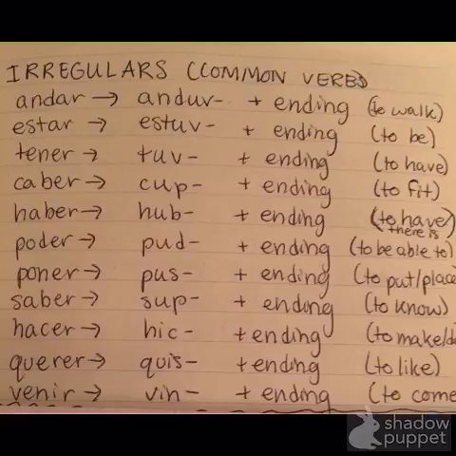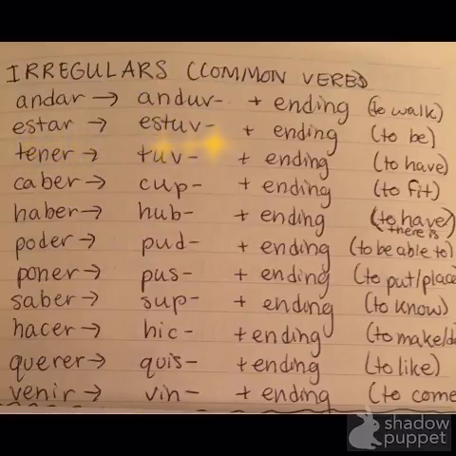The preterite tense has some common irregular stems. Stems are the part of the verb that do not include the ending, the endings are AR, ER, and IR. So the stem normally would be AND in the verb andar. But for the preterite tense, it has a new stem, anduv, which you would add the appropriate endings to. Andar means to walk, and anduv is the appropriate stem for the preterite tense.